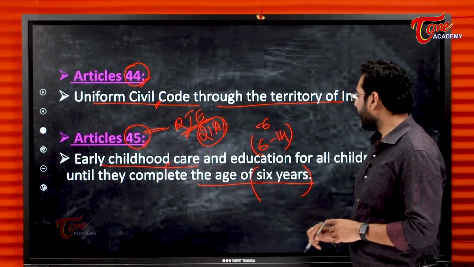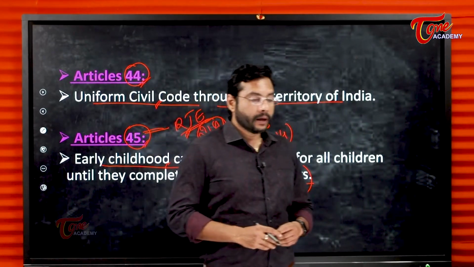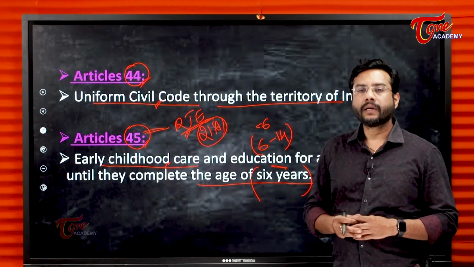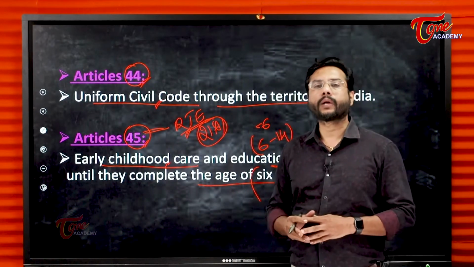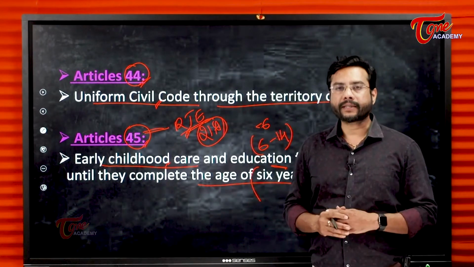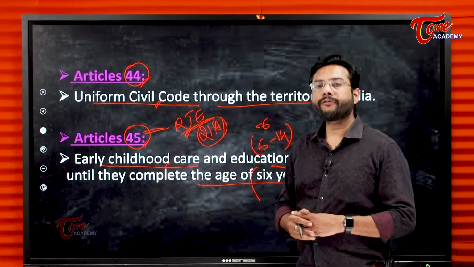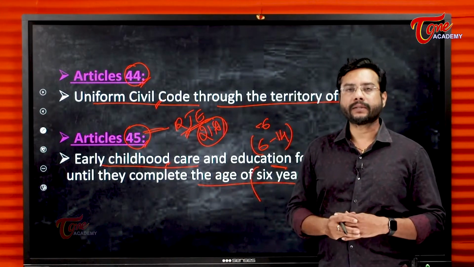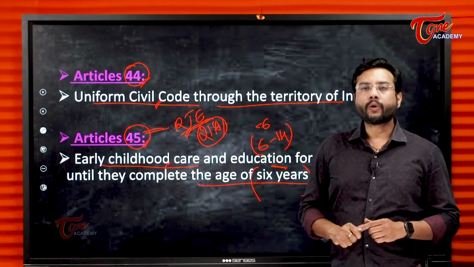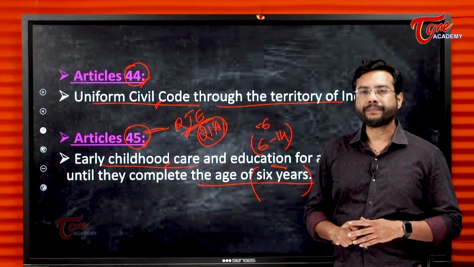So early childhood care in education is also very important, where children will be given free vaccines. In the central government's program, we have Indradhanush, where children will be given free vaccines, because childhood care is more important. They have to be protected from dangerous diseases. So Article 45 guides the state to bring such policies which affect the children positively.